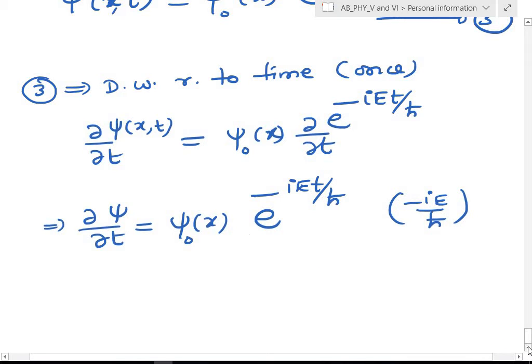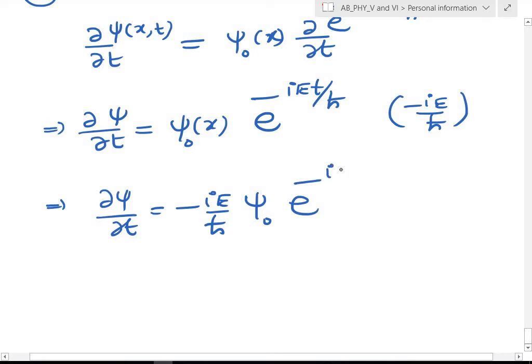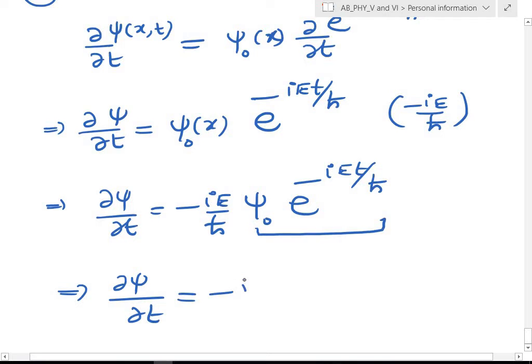So then what I have here: ∂psi/∂t is equal to -i E/ħ, psi naught into e^(-i E t/ħ), which is again psi. That is, ∂psi/∂t is again -i E/ħ into psi itself. Call it equation 4.